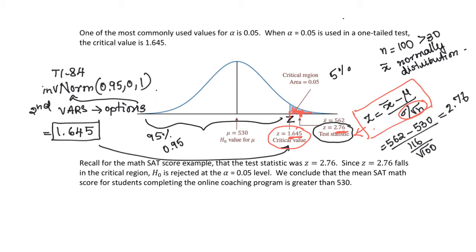So we will reject the null hypothesis at alpha equal 0.05 level. So now we can conclude that the mean SAT math score for students completing the online coaching program is greater than 530. So this is the critical value method. We use the critical value method to perform the hypothesis test. And this is a one-tail test.